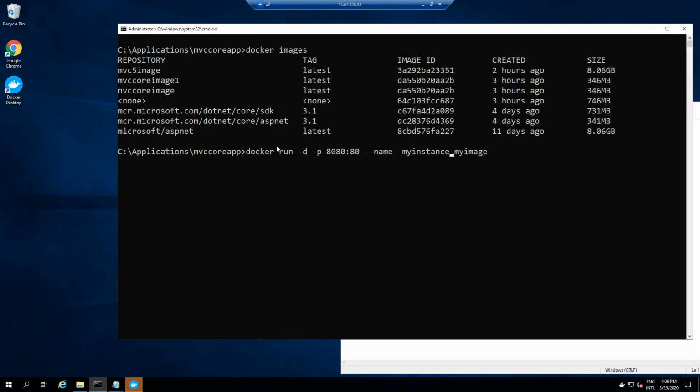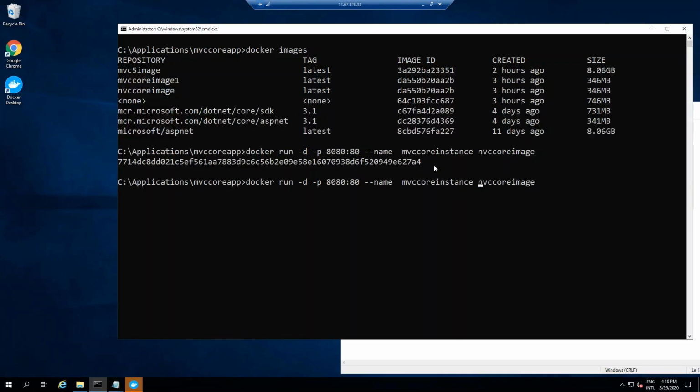So let me do that. You can see here now I've just listed the images. So I'll say here now this is MVC Core instance, and the image is MVC Core image. I'm sorry, that word NVC was a typo. So this is the one image, and this is the one instance I'm going to create. Now remember, from one image you can create multiple instances.